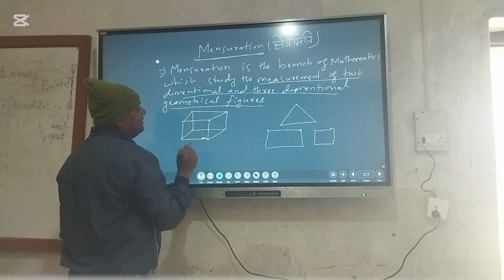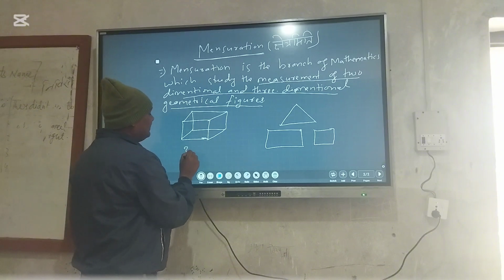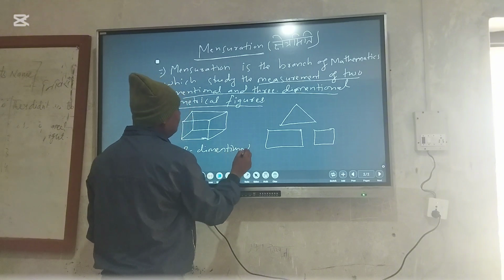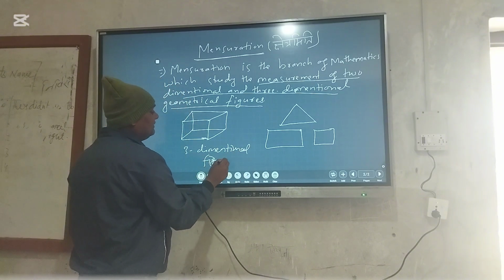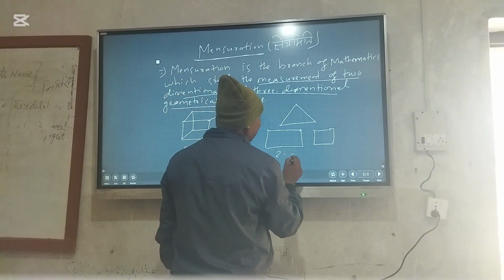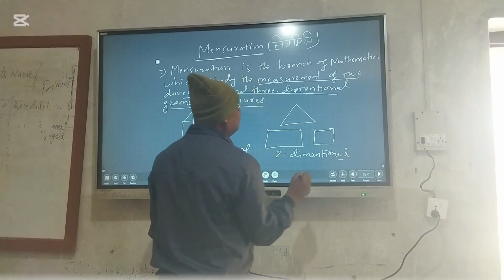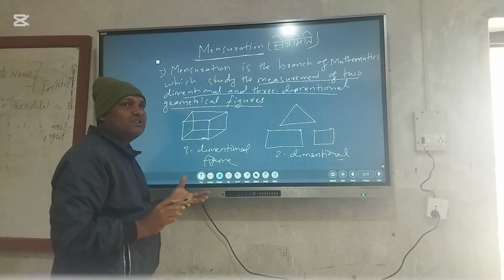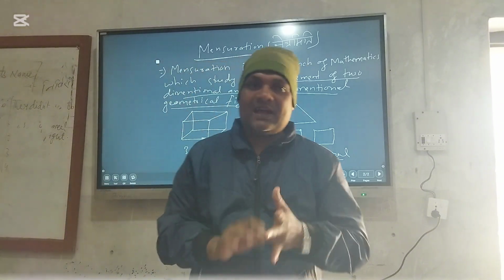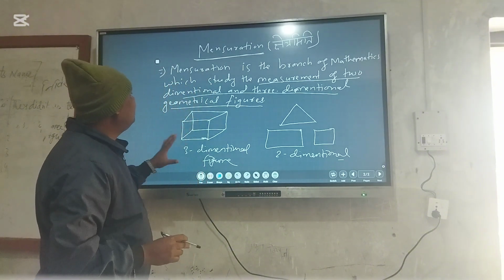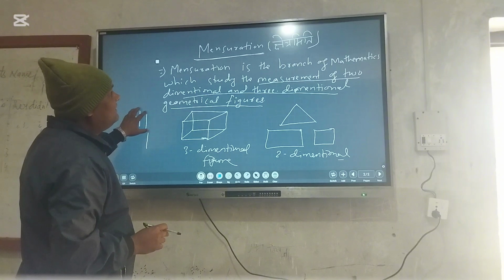These are examples of three-dimensional figures. Three-dimensional means which have length, breadth, and height, and two-dimensional means only length and breadth. These are called two-dimensional and three-dimensional.